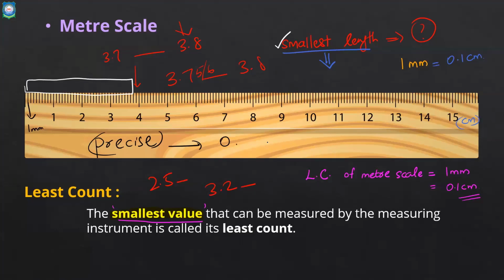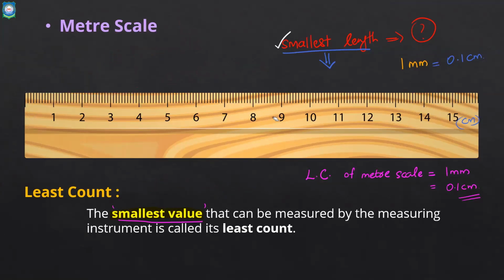If you get an instrument which can measure up to this much decimal, I can say this is the most precise instrument. If I get another instrument, it will measure up to this much decimal. It will be even more precise. So understand, precision means account of how many decimal places you can measure. So here, using a meter scale, you can only measure up to one decimal place. So here, the key point is least count. What do you mean by least count and what is the value of least count for a meter scale? I hope this is clear.